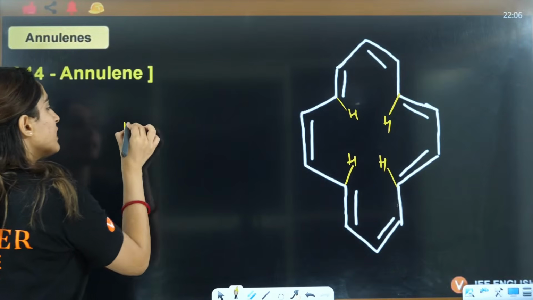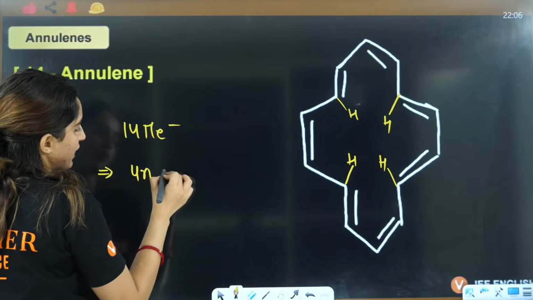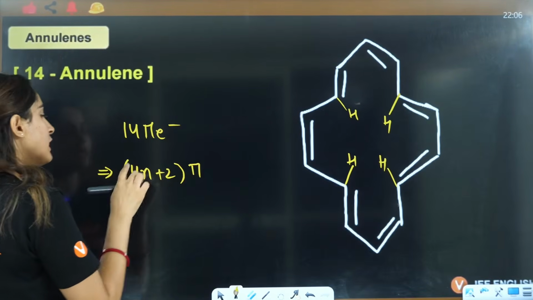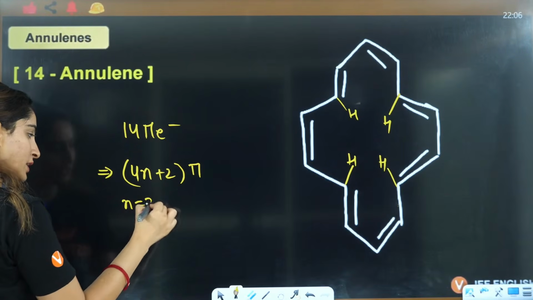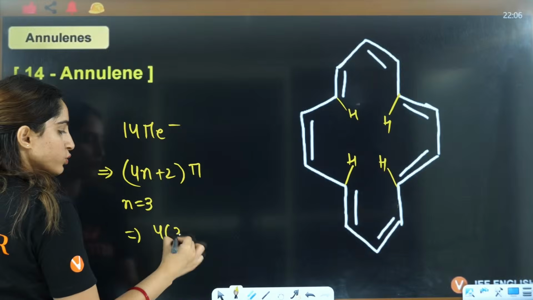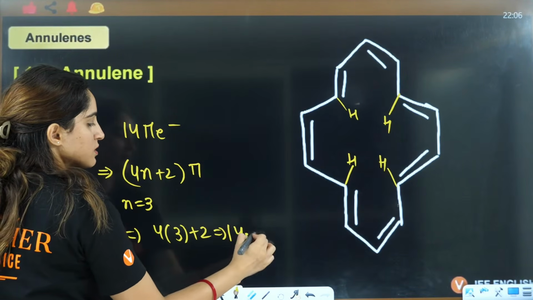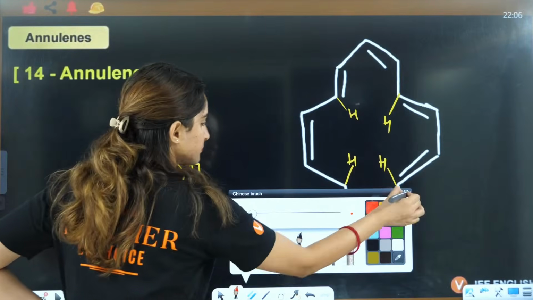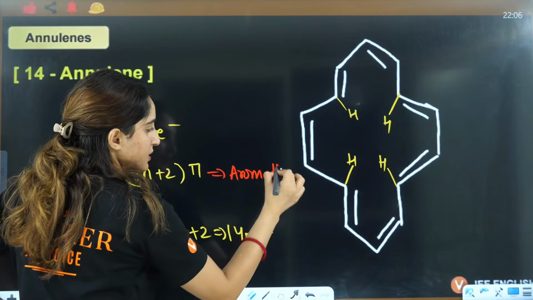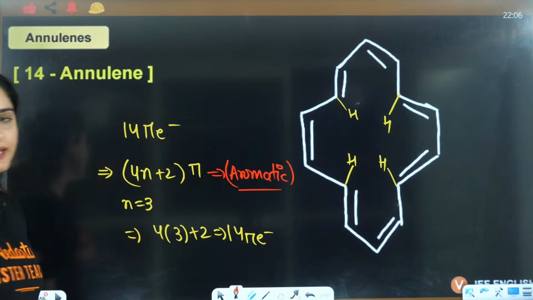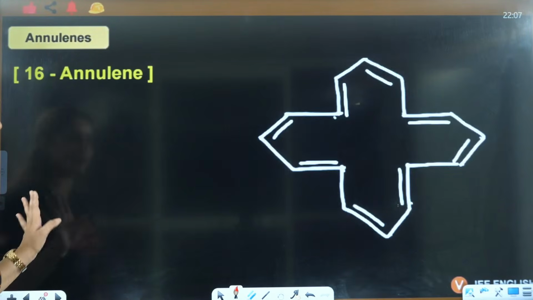So now we'll see that 14 pi electrons means how much? If you see 4n plus 2 pi, if you put n equals 3, this will become 4 into 3 plus 2, that is nothing but 14, isn't it? That means it is the concept of aromatic. That means this one is aromatic in nature.